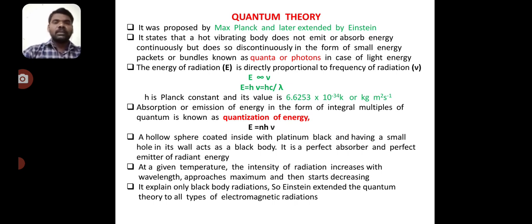A hollow sphere coated inside with platinum black and having a small hole in its wall acts as a black body. It is a perfect absorber or a perfect emitter of radiation energy. At a given temperature, the intensity of the radiation increases with the wavelength, approaches a maximum and then starts decreasing. This explains only the black body radiation. So Einstein extended the quantum theory to all types of electromagnetic radiation.